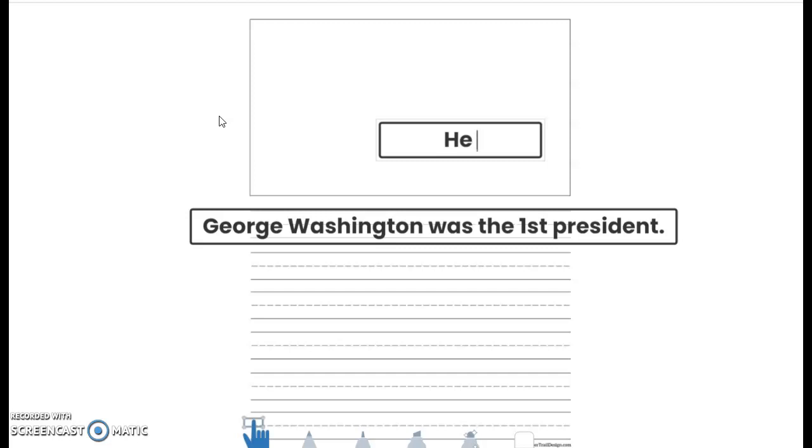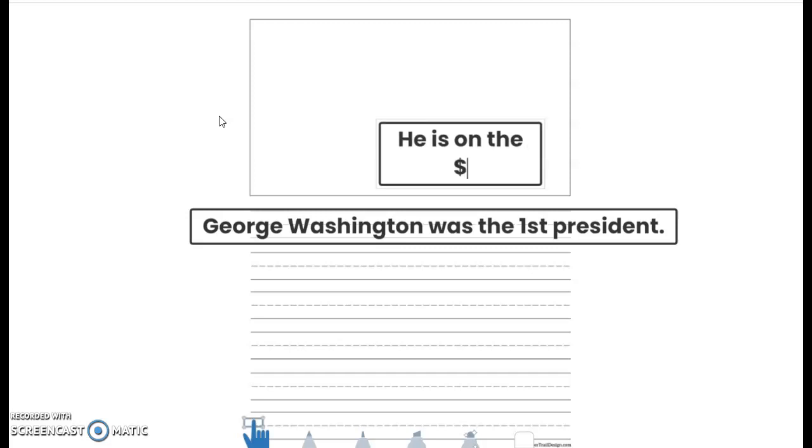Help me to spell the sight word is. How do we spell is? I-S. Good job. He is, leave space, on. Do you know how to spell the sight word on? Spell it for me. O-N. Very good. Space. He is on the, or the. Y'all know how to spell that. Spell it for me. T-H-E. Good job. And then I'm going to do the $1 sign.